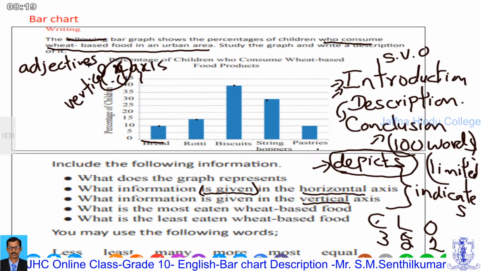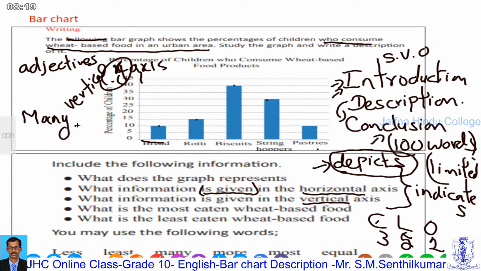For example, the adjective is "many," a number of students. So we can use the adjective "many students." Many students eat roti. We can write one of the adjectives, many students.